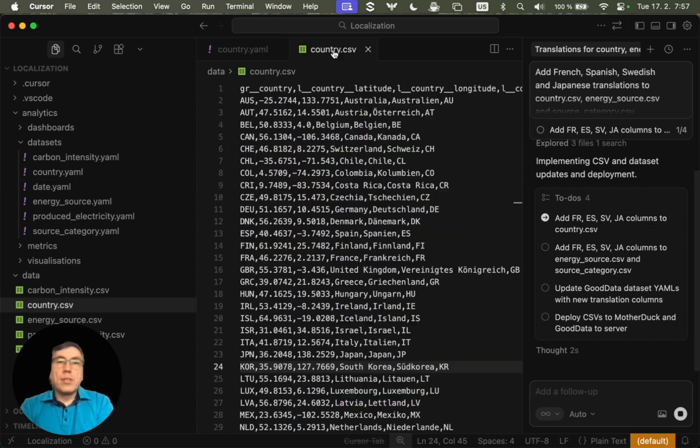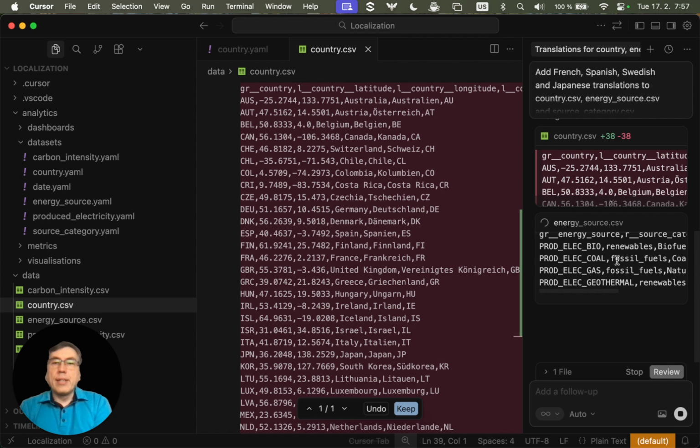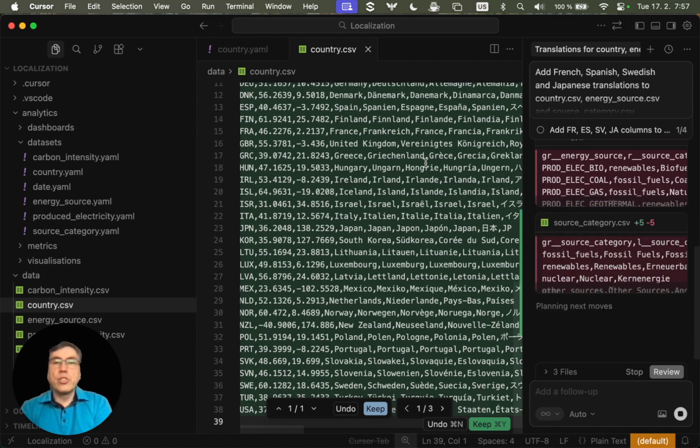And there is also a country CSV dataset where you can see that there are just two languages. For example, here you can see Austria and Österreich, so there's an English and a German variant of that translation. And here you can see that Cursor is already creating the new content of the CSV files. It already created translations in other languages.